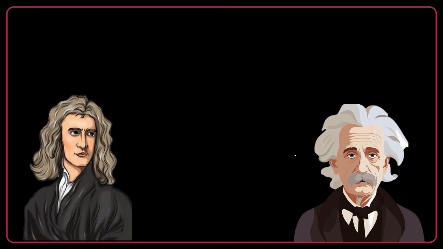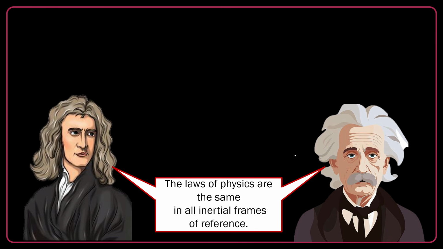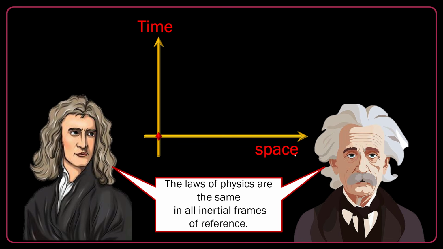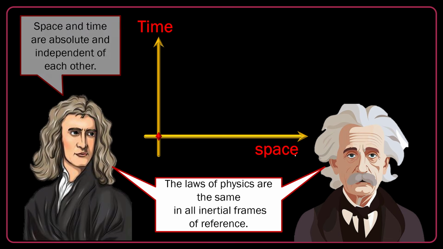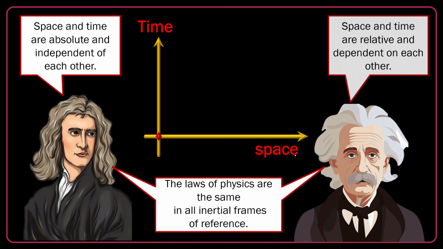Although Einstein and Newton had different perspectives on the physical world, they had something in common. Both believed that the laws of physics are the same in all inertial frames of reference. If you consider time and space, no, they have different perspectives. Newton believed that space and time are absolute and independent of each other. Still, for objects not moving that fast, it is correct. But for relativistic objects, Einstein believed that space and time are relative and dependent on each other.